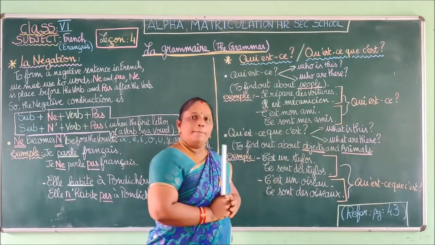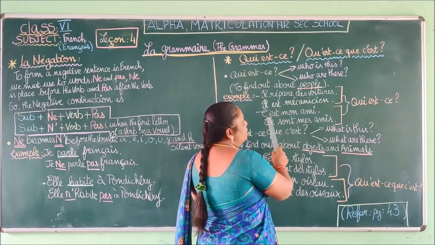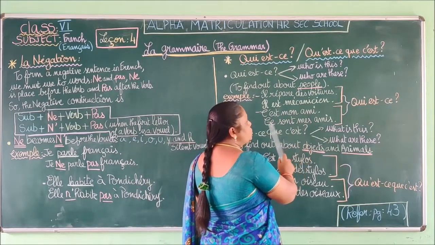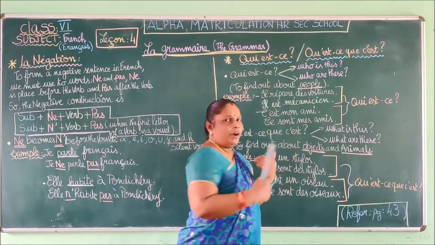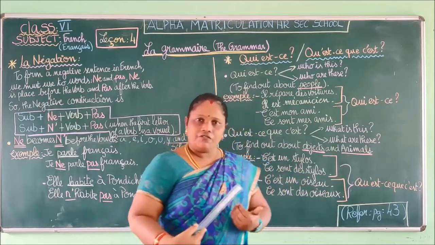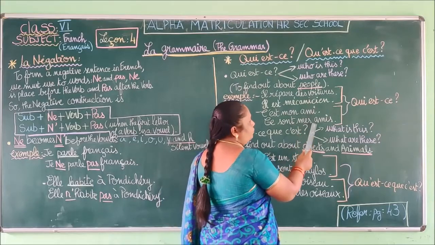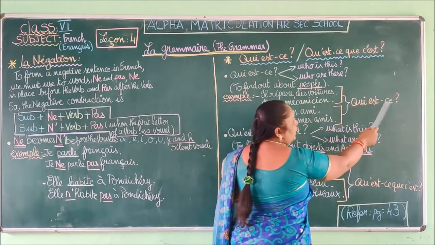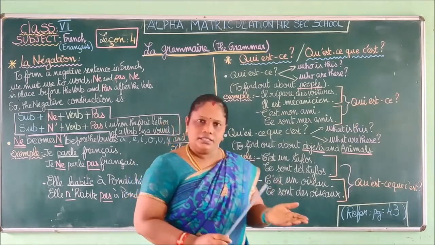So he is a mechanic. Okay, so for this next one, c'est mon ami or ce sont mes amis. So in singular, this is my friend, or these are my friends. Okay, ce sont mes amis. So for both of them you are going to use qui est. Okay, who is this or who are these.